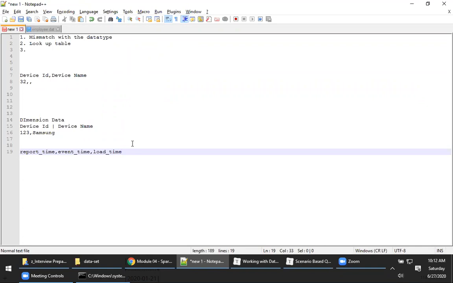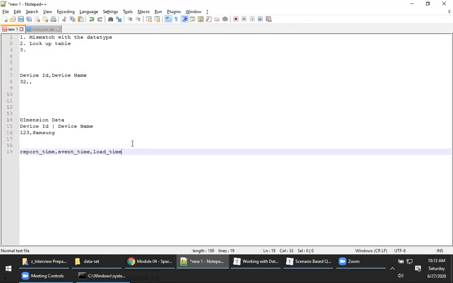These are the 3 important. Even if you see the browsing data, whatever I gave you, also will have these 3 fields of type in general, the timestamp. Now, can you tell me what is the fundamental difference between the event time and the report time? Event time is when there is some event happening, like in the transaction, if any transaction happening, that is the event time.